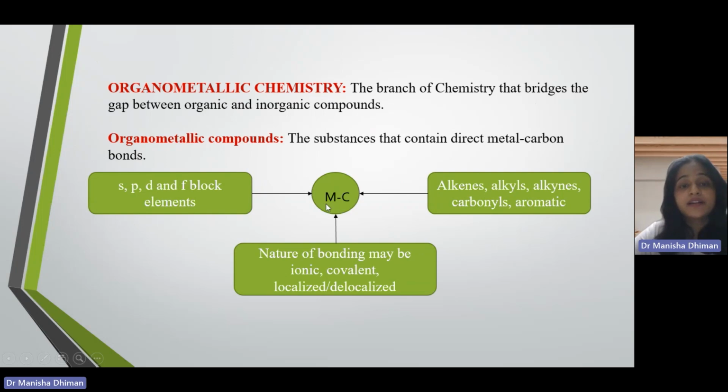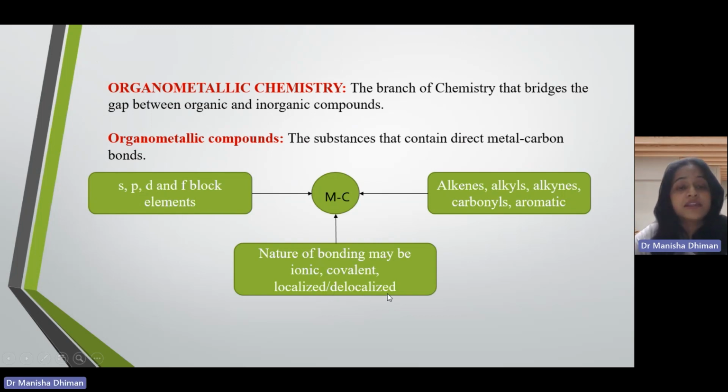So when metal and carbon are directly bonded to each other, such compounds are known as organometallic compounds. This carbon can be of any nature. It can be alkene, alkyne, allyl, aryl, and so on. Any carbon compound can be bonded with the metal. And the metal can be of any group. It can be alkali, alkaline earth metals, transition metals, or post-transition metals. Depending on the metal which is bonding with carbon, the bonding can be ionic, covalent, localized or delocalized in nature.